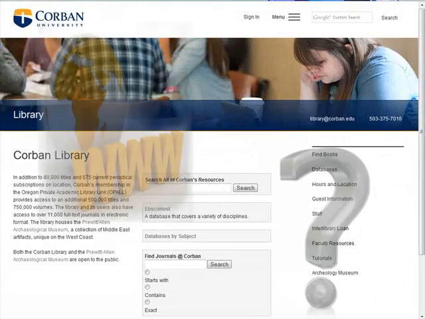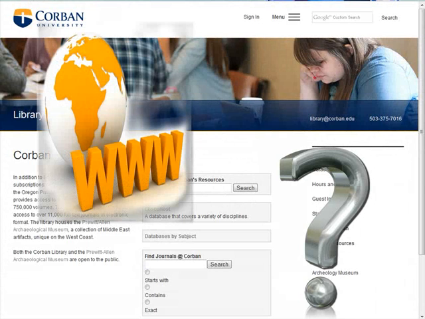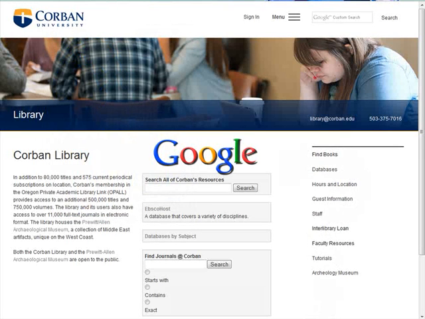But isn't there a lot of free content out there on the web? Just because Corban University does not have it does not mean that it is not out there on the internet somewhere, correct? That is correct. The next tutorial will take us into Google Scholar and walk us through how we can customize it so more full-text content will be available.